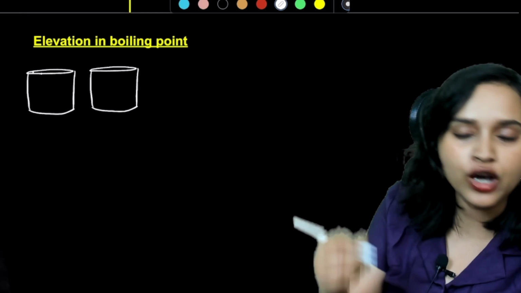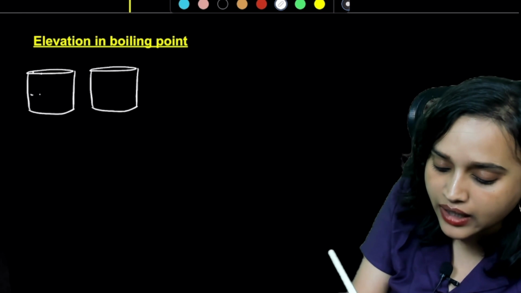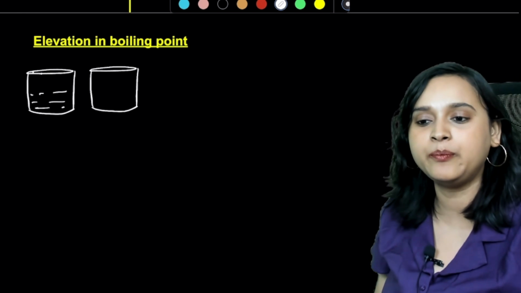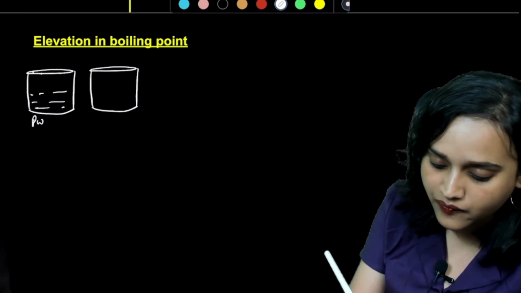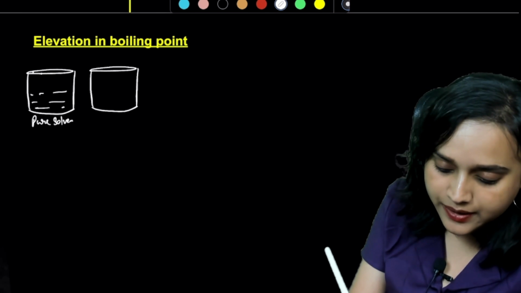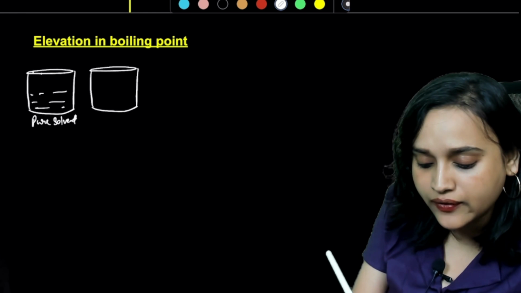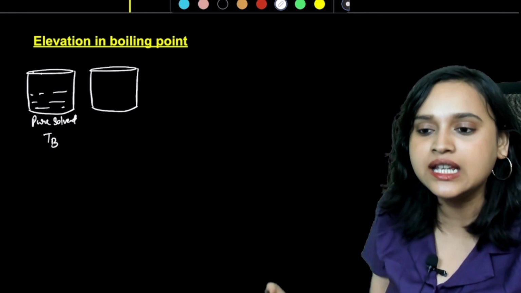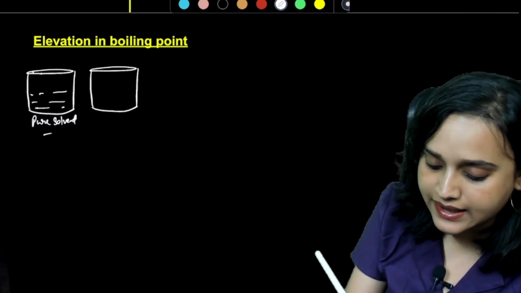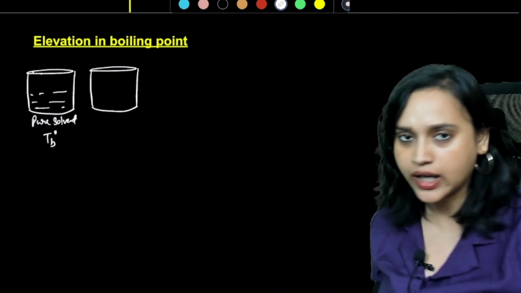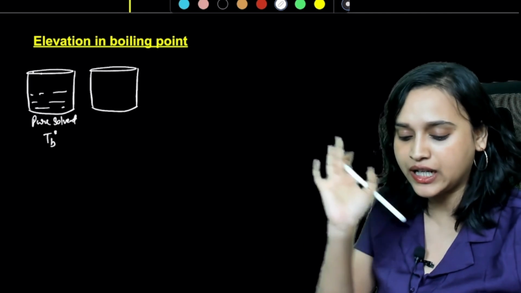All right. Okay, guys, moving ahead. Now, here again, what am I going to have? I'm going to have my pure solvent. This is my pure solvent. And suppose the pure solvent boils at a temperature which is TB naught. Pure solvent boils at a temperature TB naught.